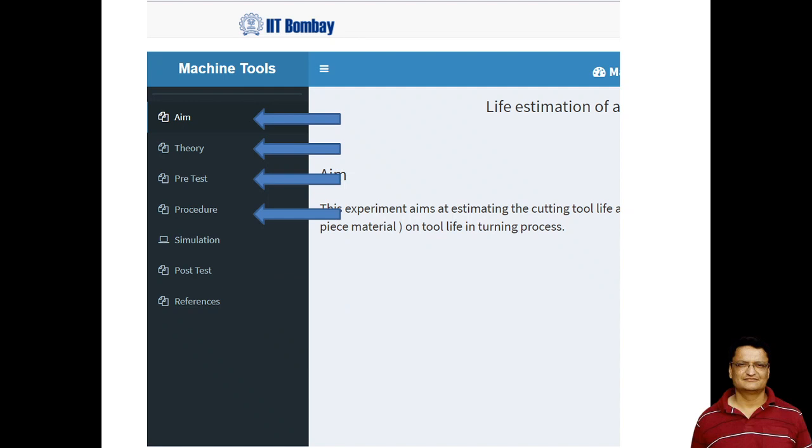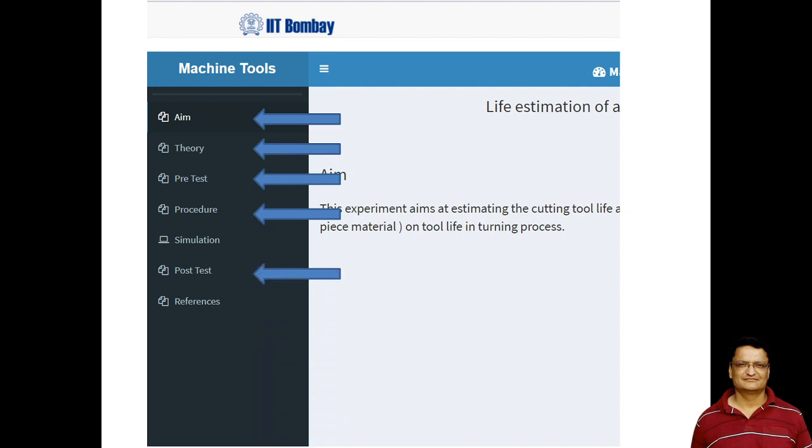Then there is a procedure. The student should read the procedure before he or she performs the experiment, because that is very essential for the smooth conduct of the experiment. Then there is a simulator in which the actual experiment is performed.